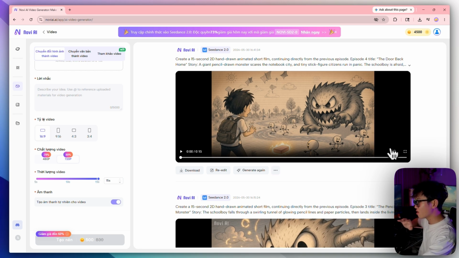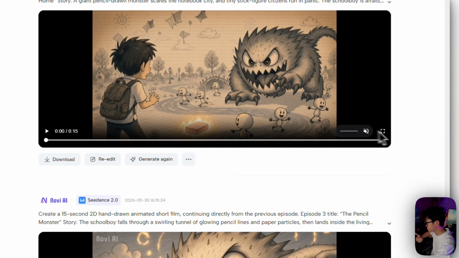Here's a quick demo. 4 videos make 1 minute with Seedance 2.0, while GPT Image 2 creates the storyboards. Now I will use GPT Image 2 to create the storyboard. This is the final one.